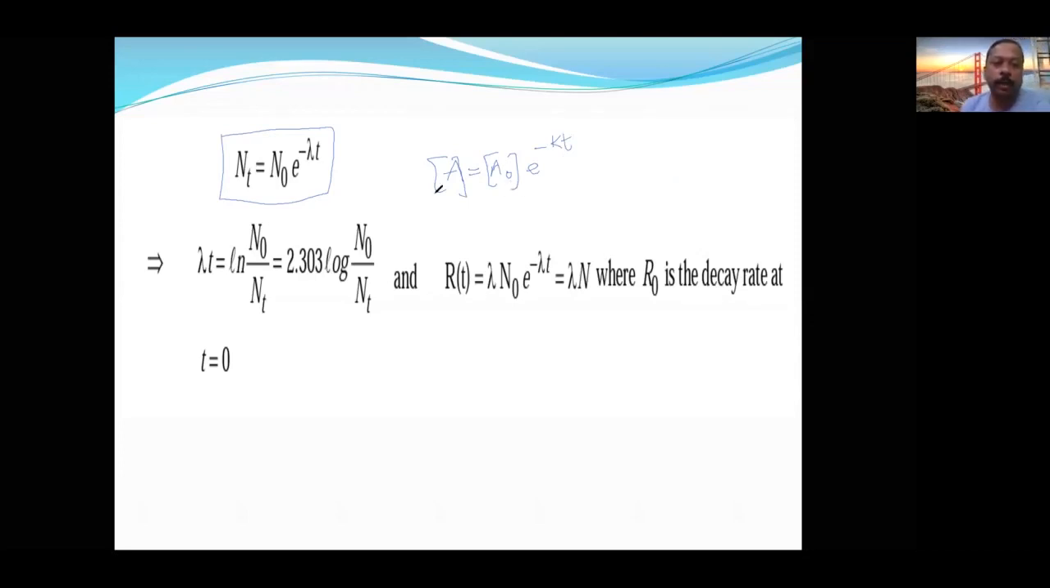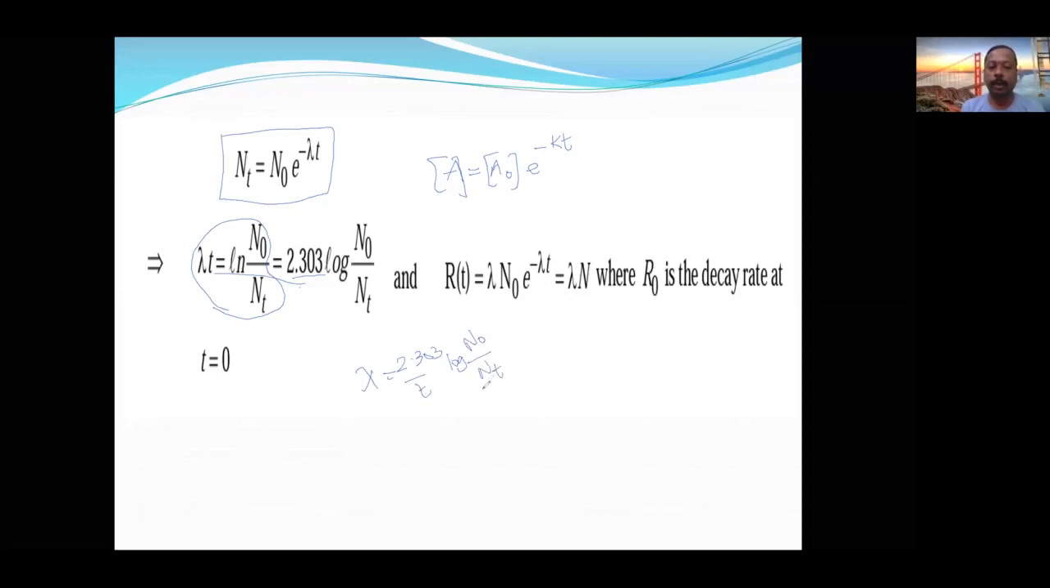Now it is modified after applying the log on both sides. It is now converted this way. But we use the base 10 logarithm, so it is converted to 2.303. If I cross multiply this, then what you will get: the disintegration constant lambda is equal to 2.303 upon t, log N0 by Nt.